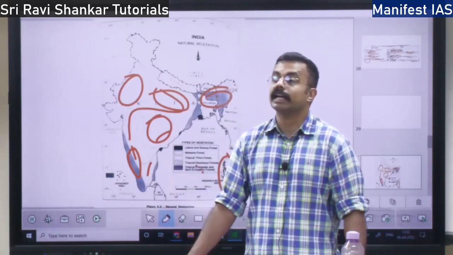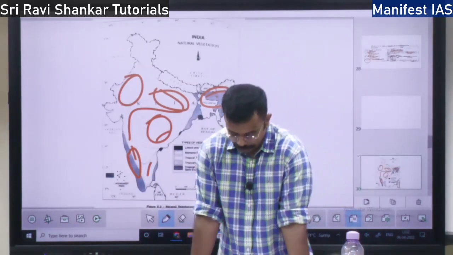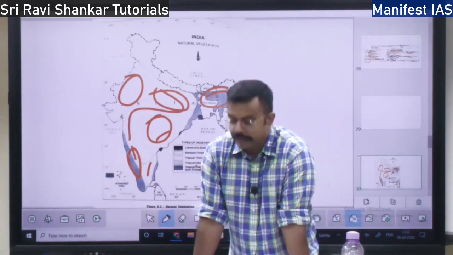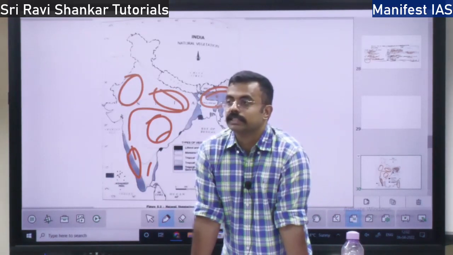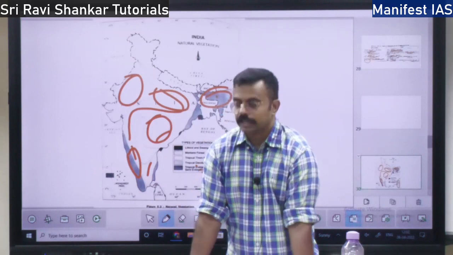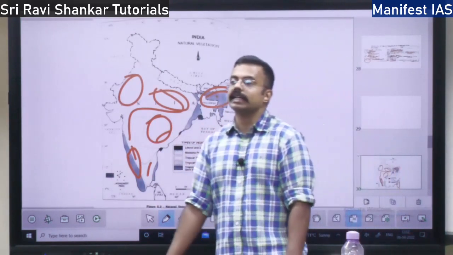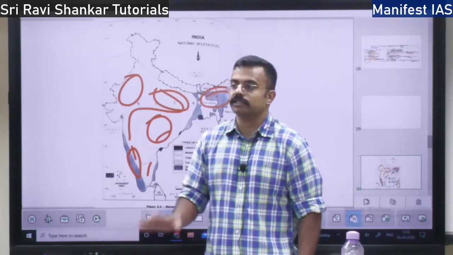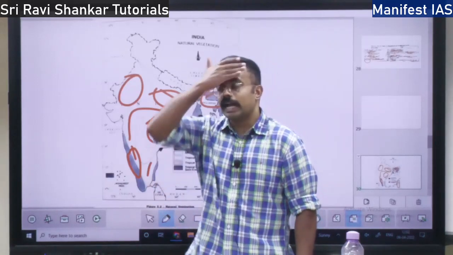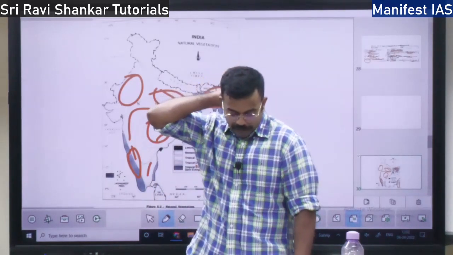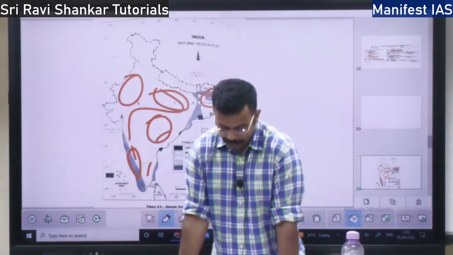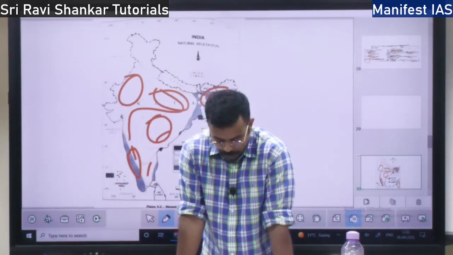But at the higher level, you will find evergreen broadleaf trees. Broadleaf trees, that is, the leaf of the trees will be very broad. That we will find in the higher reaches. Lower reaches, deciduous, that is lower mountain. At the foothills, at the higher reaches, you will find the evergreen broadleaf trees. So what are the types of trees you will find here?